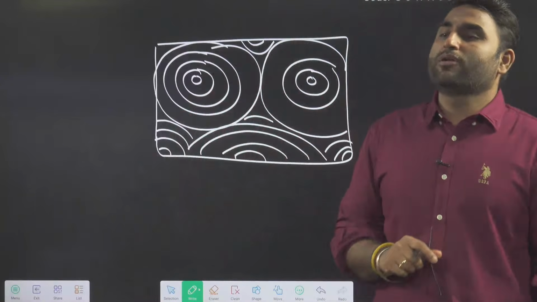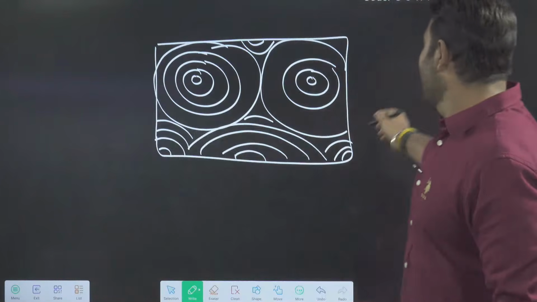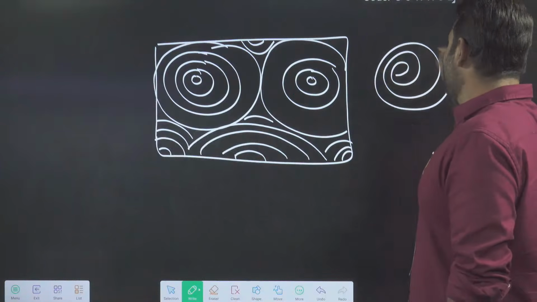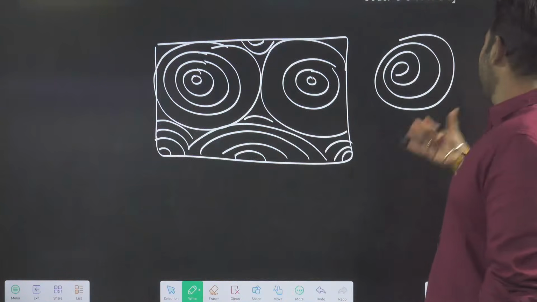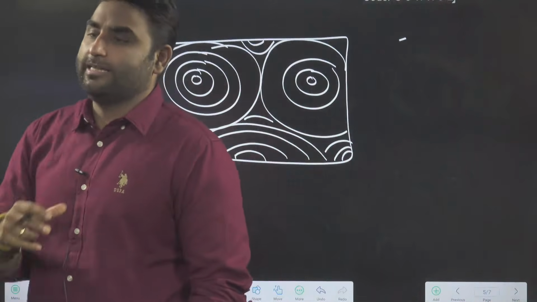In compact bone, like this, concentric ring-like structures are there. Like in Telugu, you have a snack, muruku. Have you heard of the muruku looking somewhat like this? Yes? So, like this, concentric ring-like structures are there.